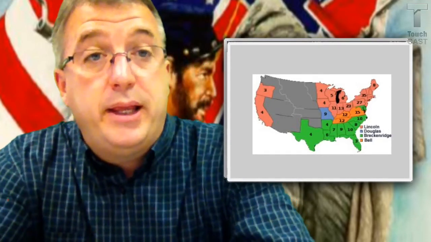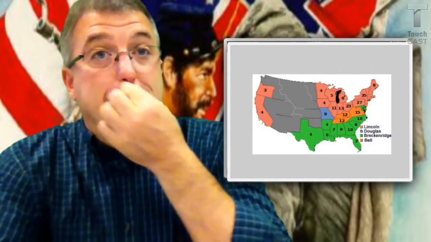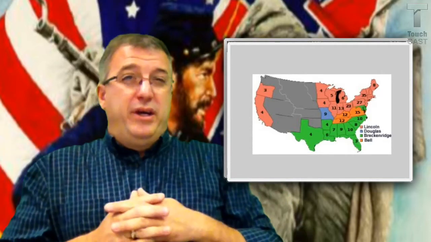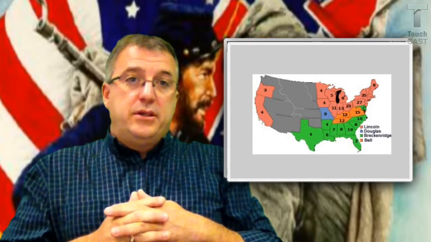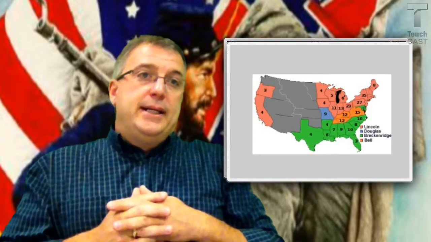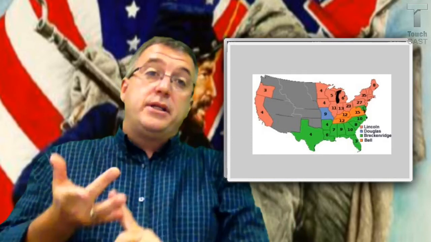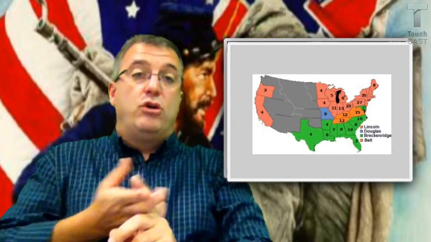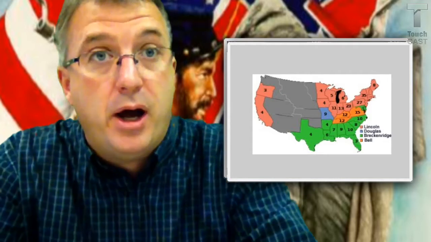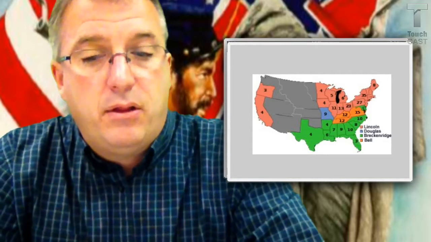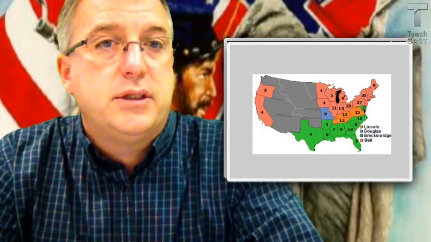And when Lincoln wins the election, South Carolina specifically, we can read their letter of secession in class. They'll tell us why they left. The South sees they've lost the government. They don't have the House. They're outnumbered in the Senate, and now they've lost the presidency, so they have no choice but to leave the Union in their minds. So we'll see with South Carolina, the Deep South starts to secede.